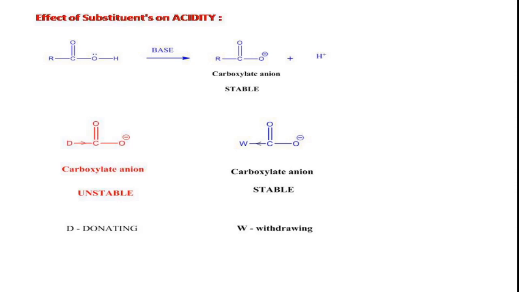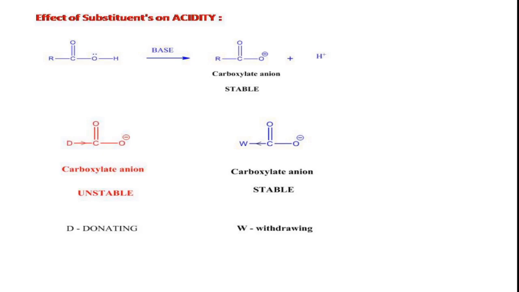Thus, electron donating groups, electron releasing substituents, that is D, you can see in the red color, right? The electron releasing substituents would increase the negative charge on the carboxylate anion. Instead of sharing, here there is an increase in the negative charge on the carboxylate anion, thereby destabilizing the carboxylate anion, and thus there is a decrease in the acidity of the parent acid.